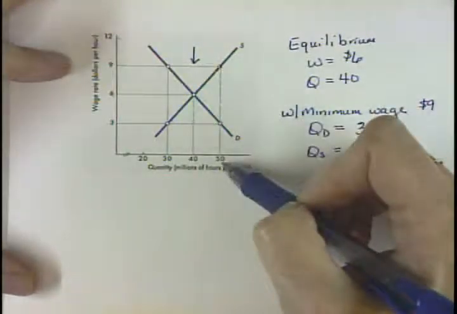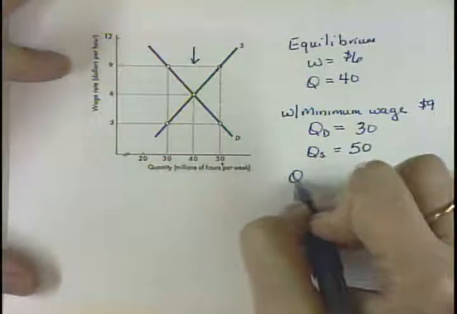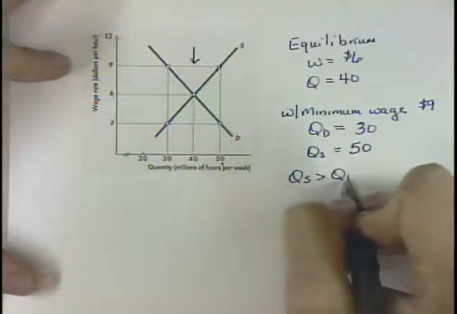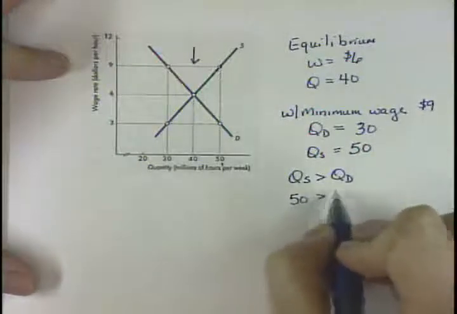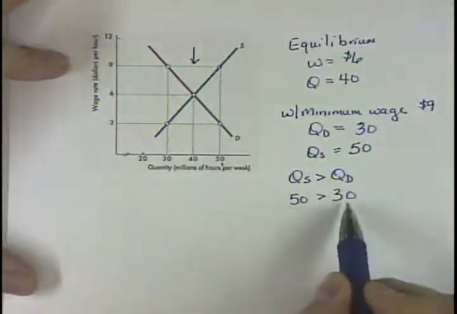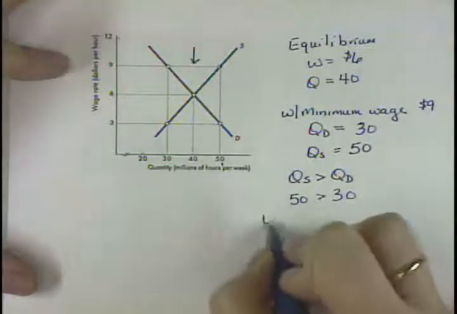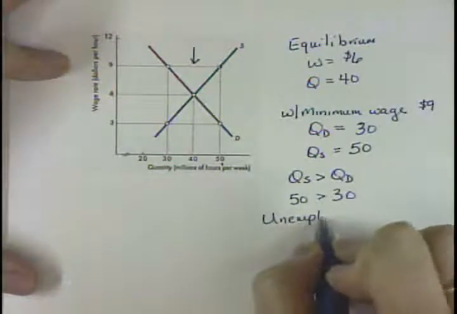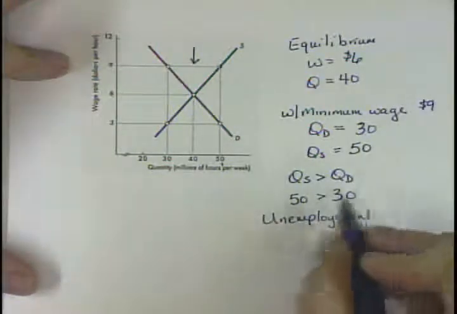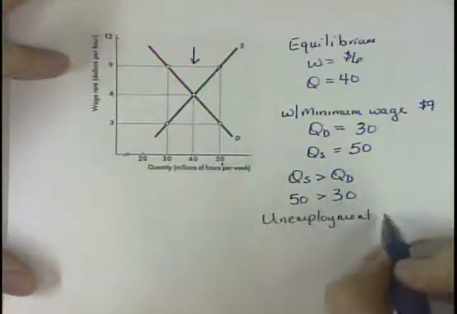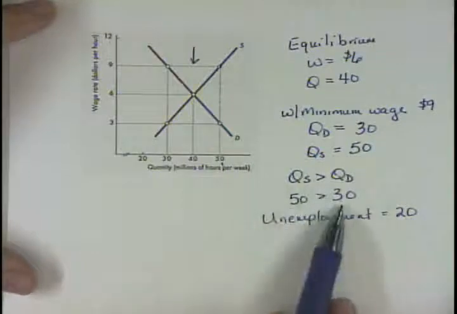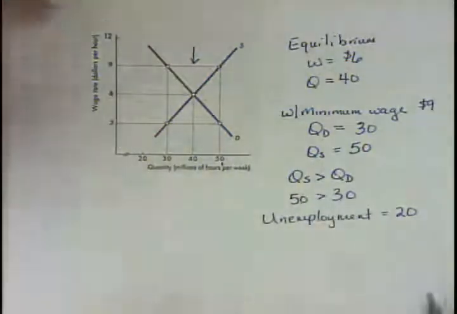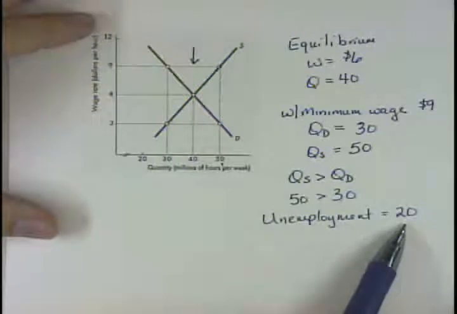That's 50 hours. So now our quantity supplied is greater than our quantity demanded. So our 50 is greater than the 30. We want to work 50 hours. They only want to hire 30 hours' worth. So now what we're going to have is unemployment of the difference here. So 50 minus 30, our unemployment is going to be 20, because we want to work 50 hours, but they only want us to work 30. So we have 20 hours that are now unemployed.